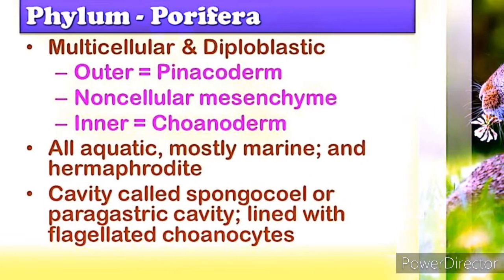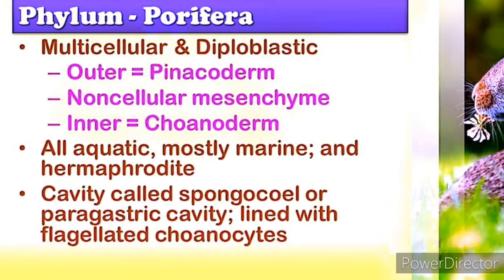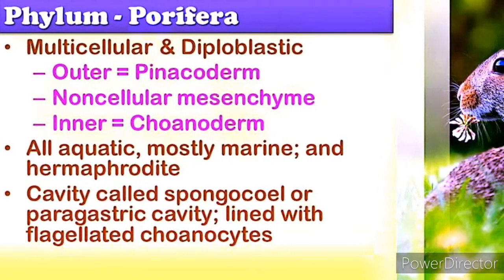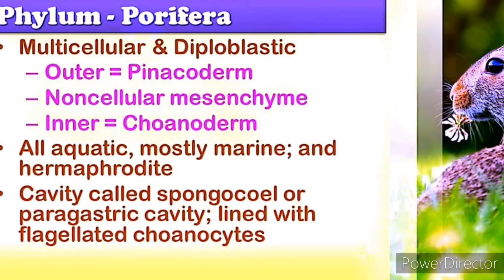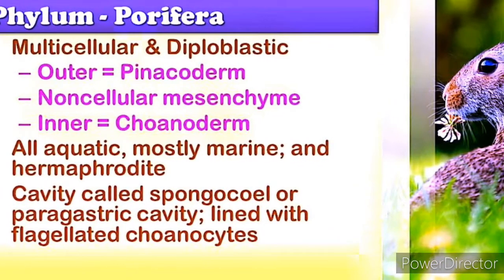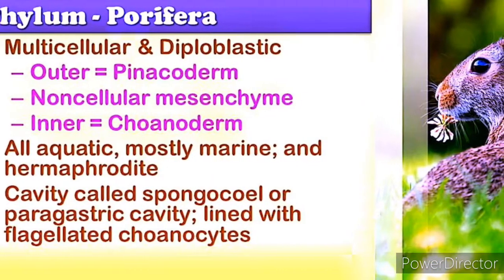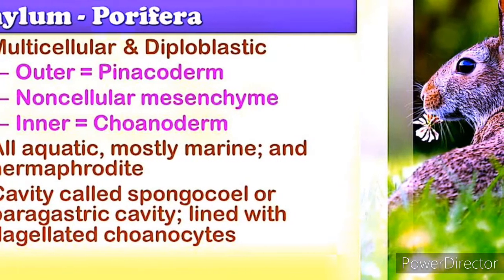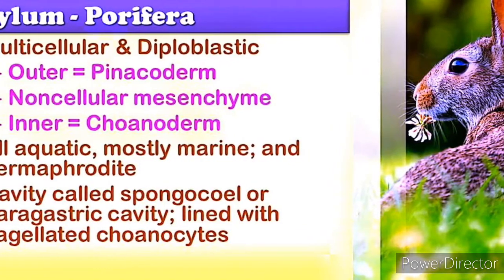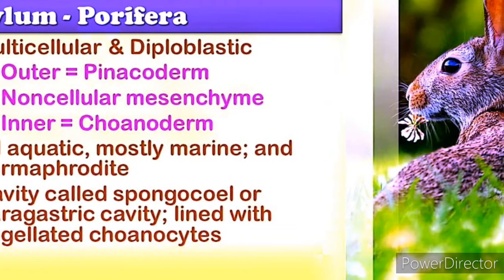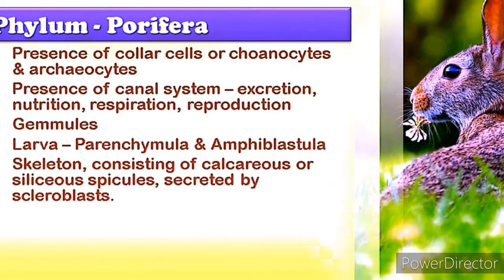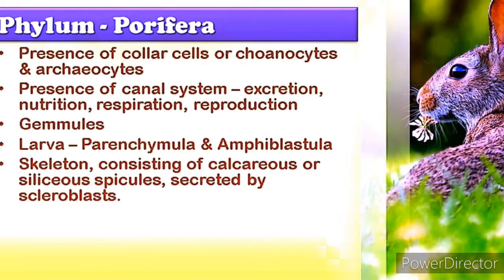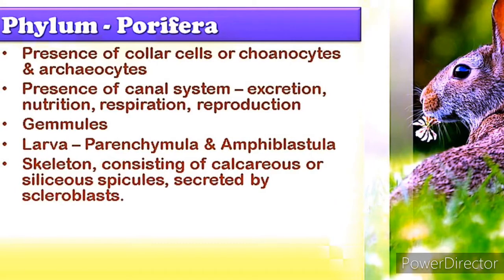They are pore-bearing animals, habitat mostly aquatic, some are marine, some are freshwater. Habit, they are primitive multicellular sessile animals. Sessile means they are attached in one place. Okay, they cannot move. Level of organization, cellular level, symmetry, asymmetry. They have a central body cavity called spongocoel.